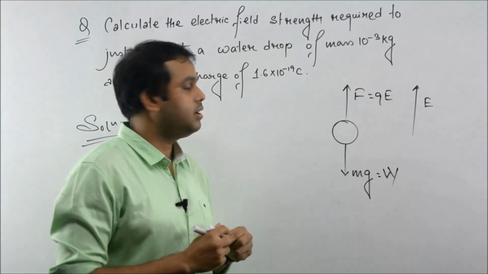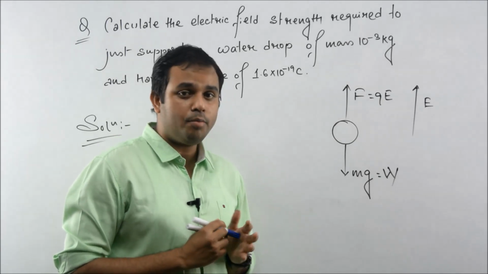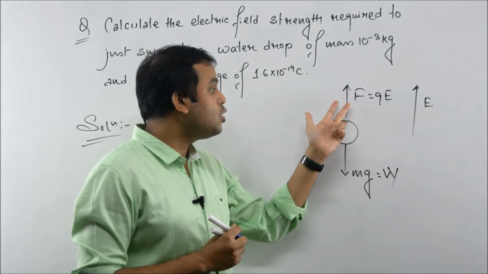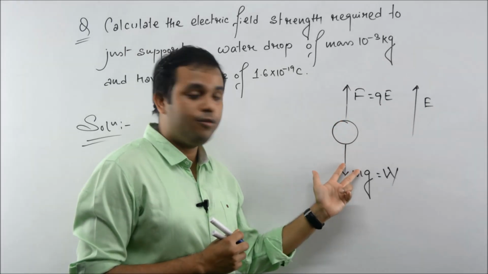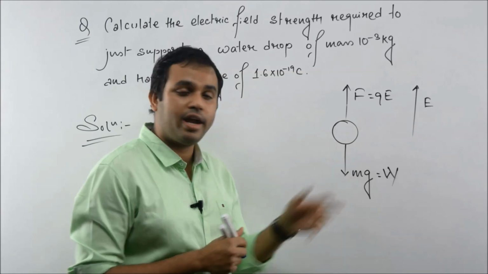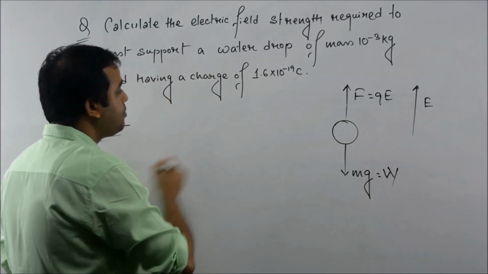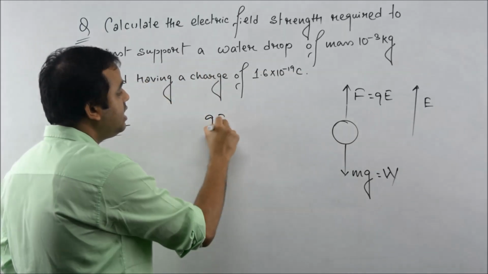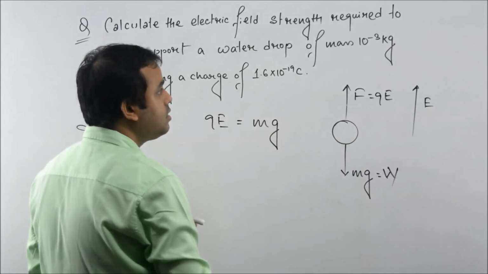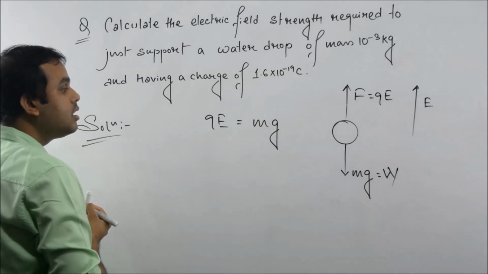Clear? So now if this water drop is in equilibrium, that means this force will cancel this force, or this electrostatic force will balance the weight. So we will write QE must be equal to mg. Clear, students?